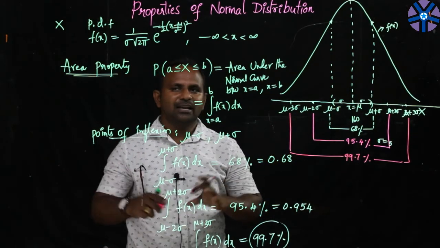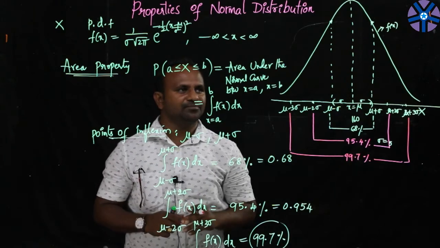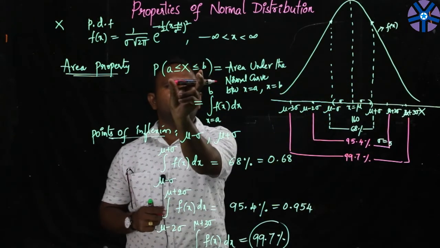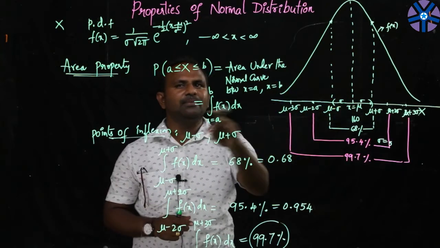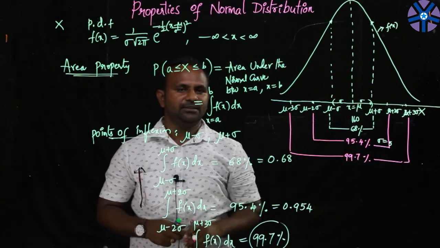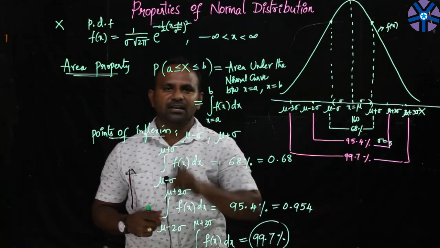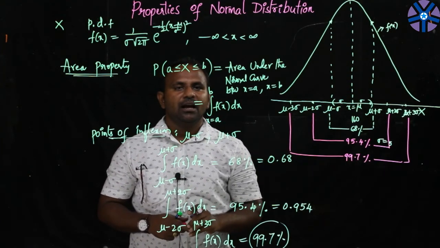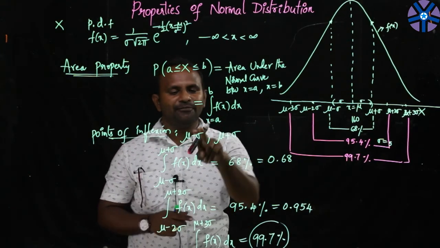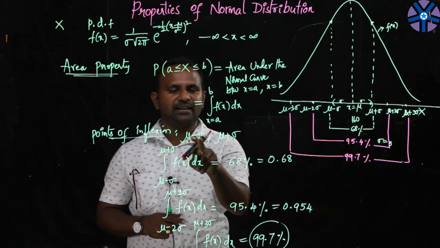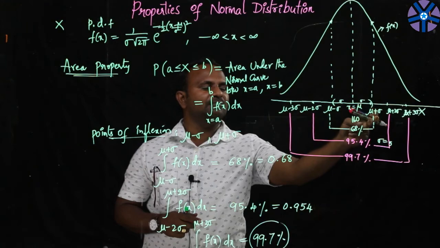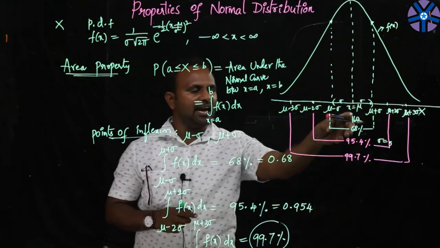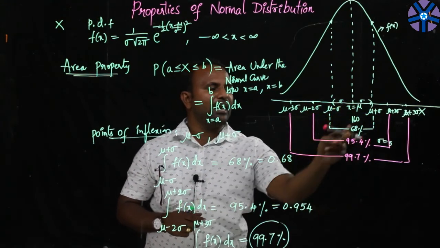Let me again tell you what the area property is. Area is nothing but your probability. So the probability between these two ordinates, between A and B, is nothing but the area under the normal curve, and that could be found by using this definite integral. If mu is the mean of the distribution and sigma is the standard deviation, between the ordinates mu minus sigma and mu plus sigma, 68% of the area will be covered, and between these two, 95%.